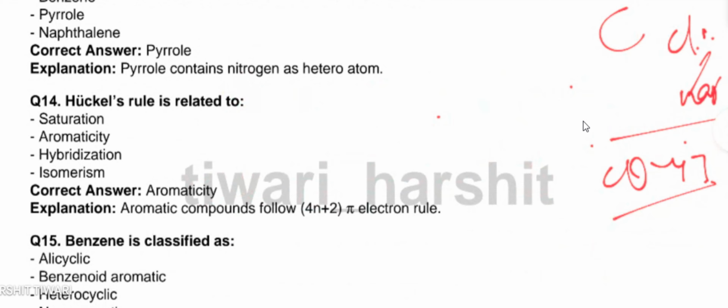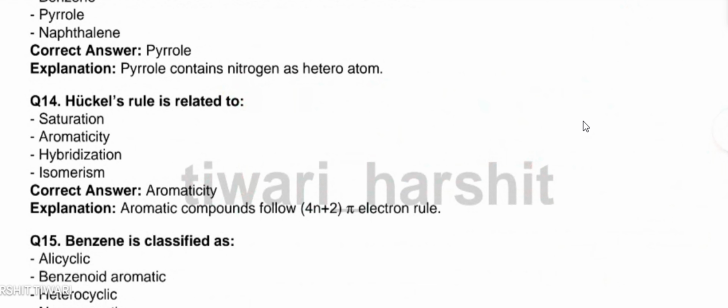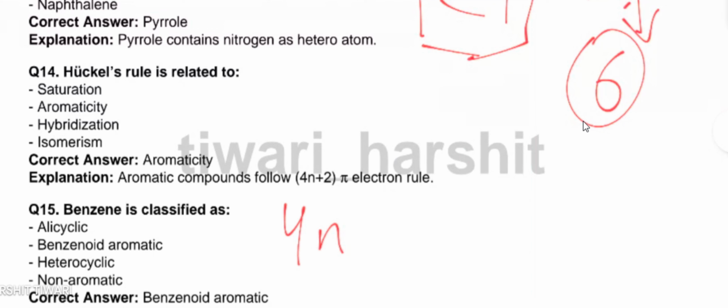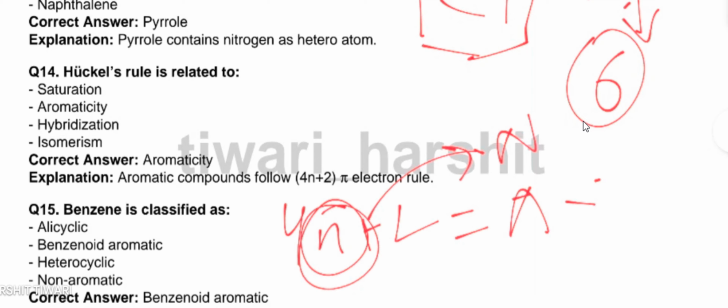So for that, I will tell you by taking one simple example, benzene. In benzene, the total number of pi bonds is 3, and the total number of pi electrons is 6. So by putting these values in the equation, 4n+2 equals pi electrons, where n is a non-negative integer, meaning it should not be a decimal or fraction, and its value should not be negative. You will have to check that n is a whole number.